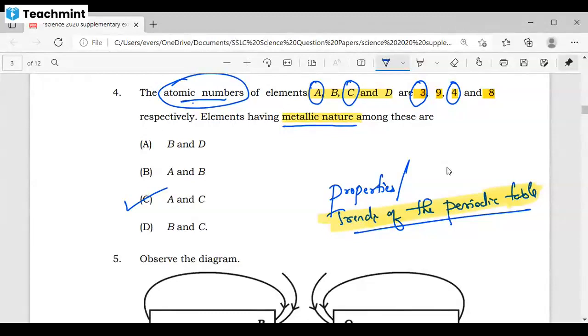From that topic, you can expect one question. Got it? Next, let me go to the next topic.